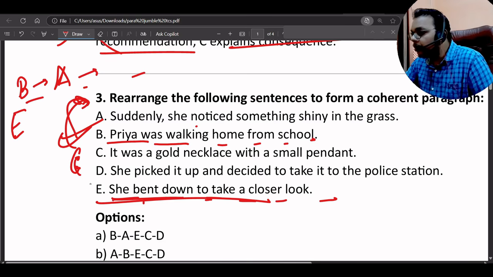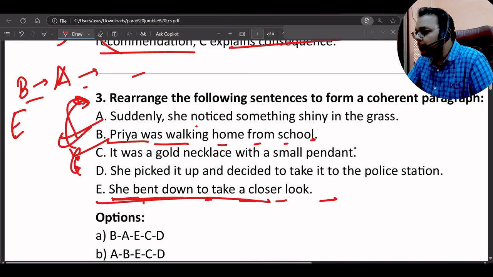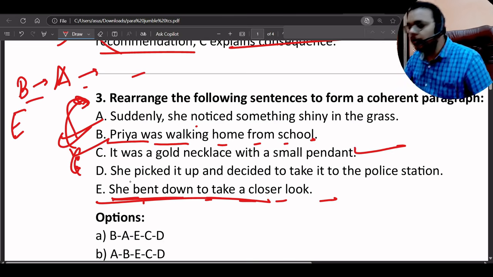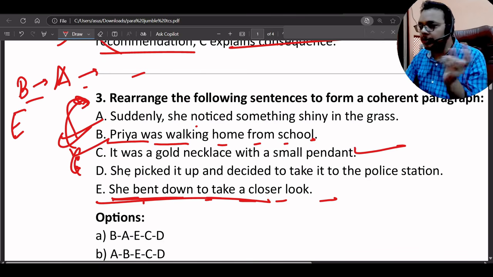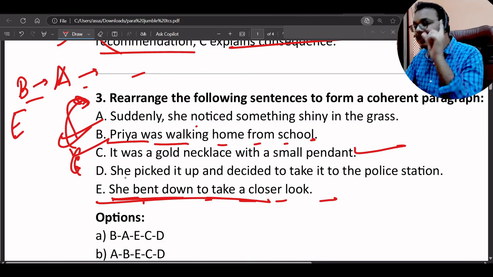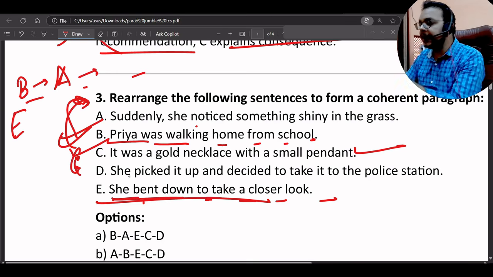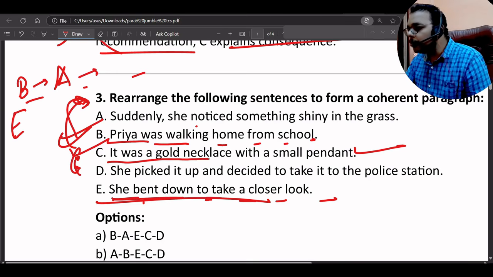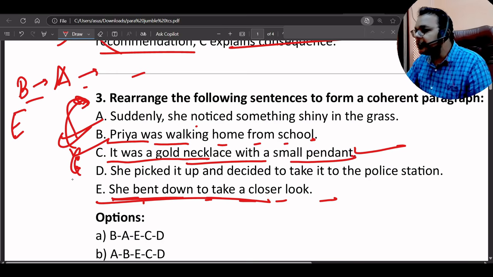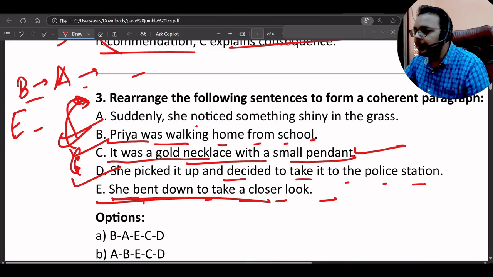It was a gold necklace with a small pendant, because she bent down to take a closer look. So she just bent down because she was not sure what it was. Then she saw it. So after seeing, she identified that it was a golden necklace with a small pendant. She picked it up and decided to take it to the police station. So D will come here. So it should be BAE, C and D.